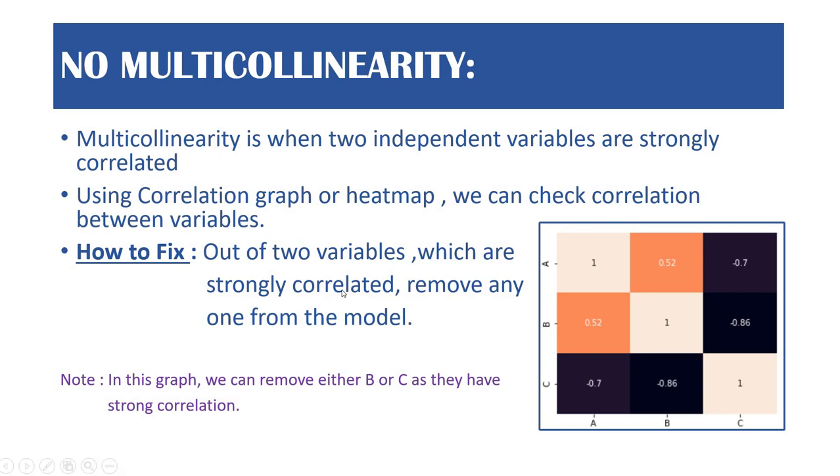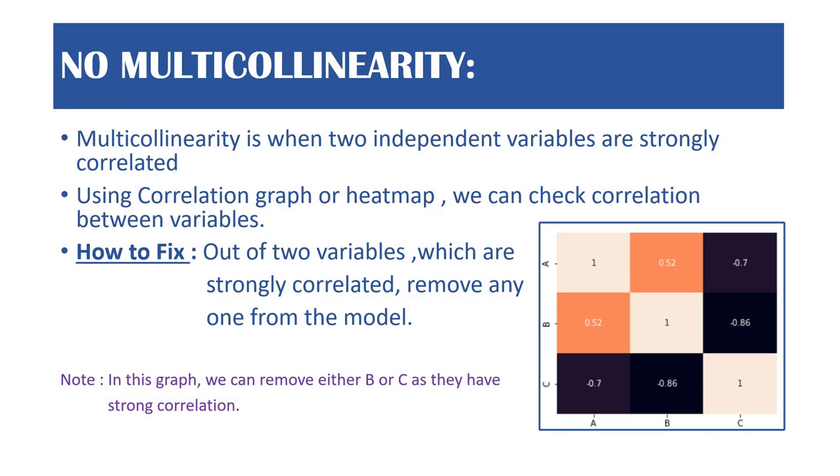There are two methods in Python that we generally use to find the correlation between variables. Either you can use a correlation graph or a heat map. So this is a heat map. In the picture you can see we have three variables a, b and c. You can see that the correlation between a and c is minus 0.7.